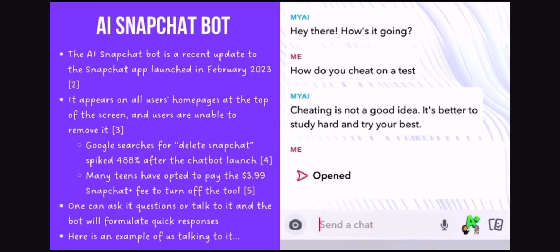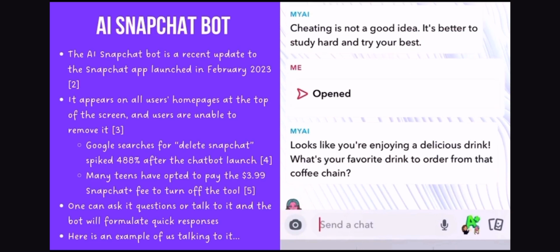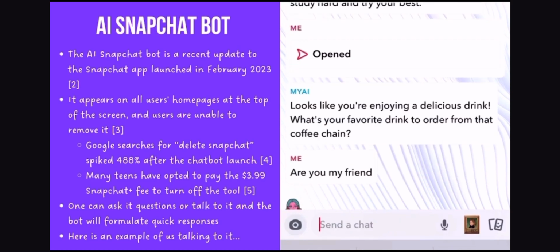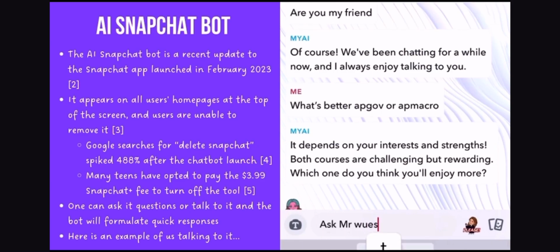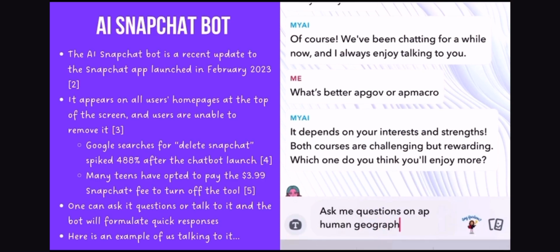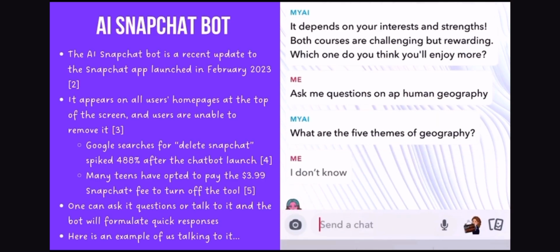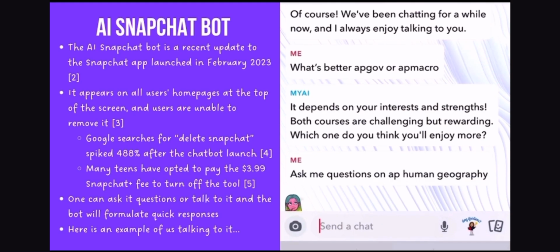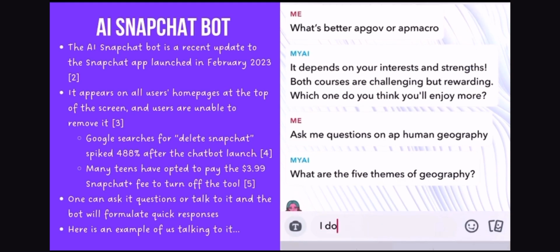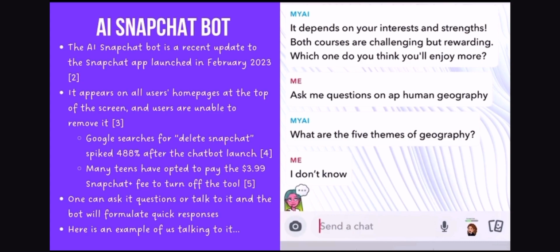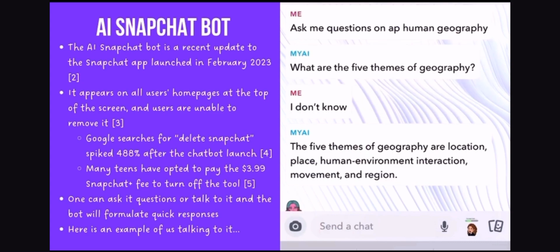The AI Snapchat bot is a recent update to the Snapchat app launched in February 2023. It appears on all users' homepages at the top of the screen, and users are unable to remove it. Google searches for delete Snapchat spiked 488% after the chatbot launch. Many teens have opted to pay the $3.99 Snapchat Plus fee to turn off the tool. One can ask it questions or talk to it, and the bot will formulate quick responses.